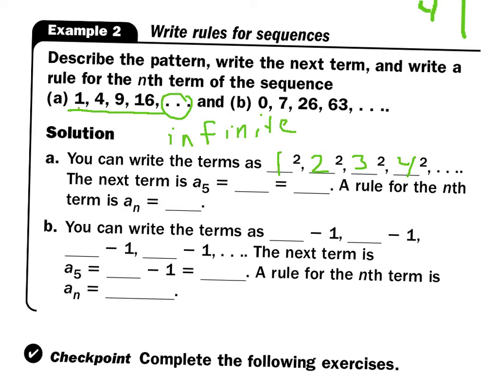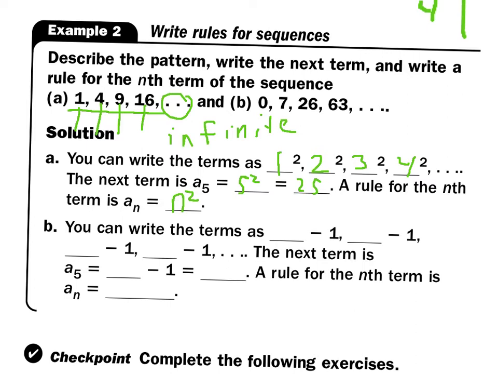All right. The next term is a sub 5. You see this one is a sub 1, a sub 2, a sub 3, a sub 4. A sub 5 would be 5 squared, or 25. A rule for this would be a sub n equals n squared. Okay? Let's take a look at the next one.